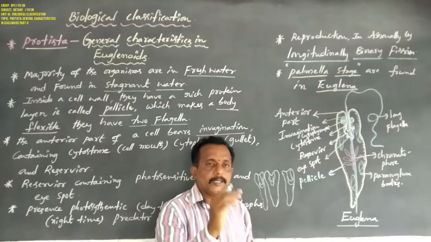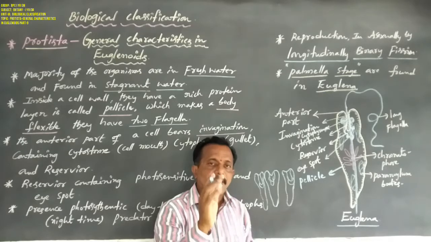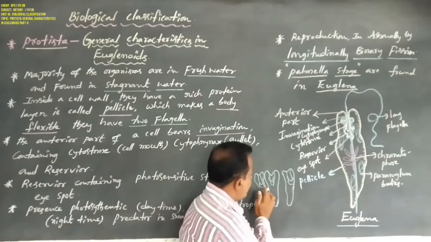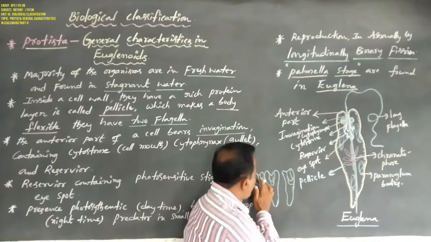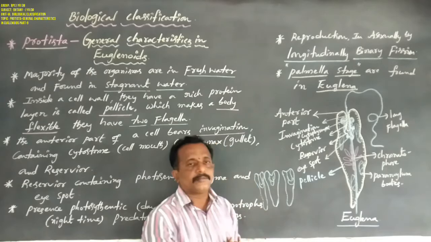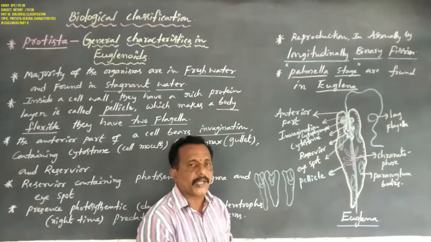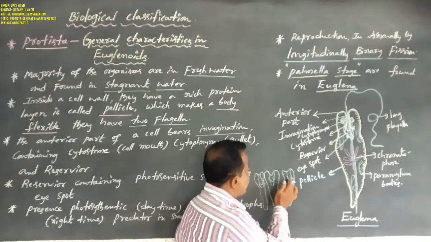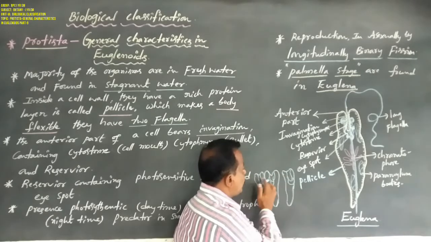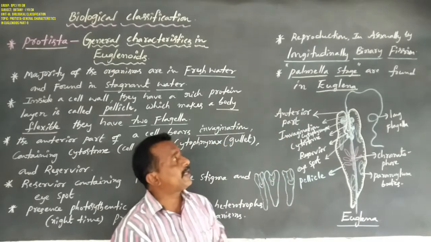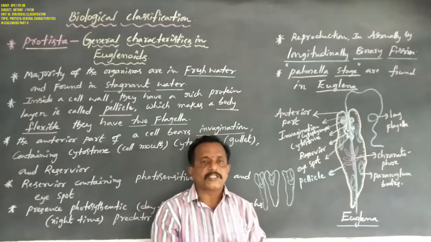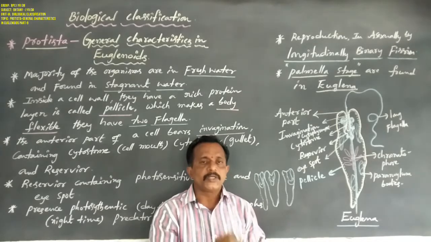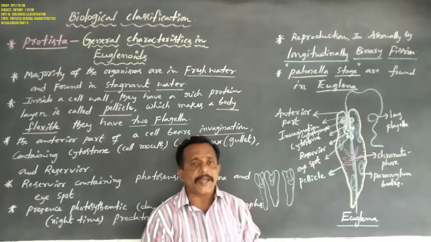Okay, now an aggregation or group of cells that are immobile, non-flagellated, and not containing flagella. Immobile, no motility. That is called the palmella stage. The palmella stage appears in Euglena, and Euglenids are the best examples here.